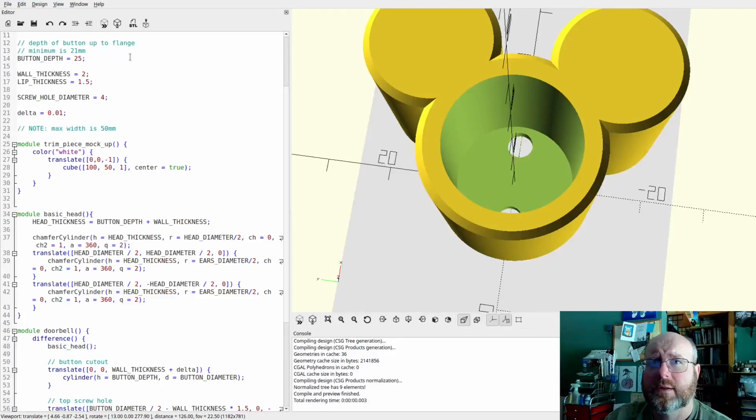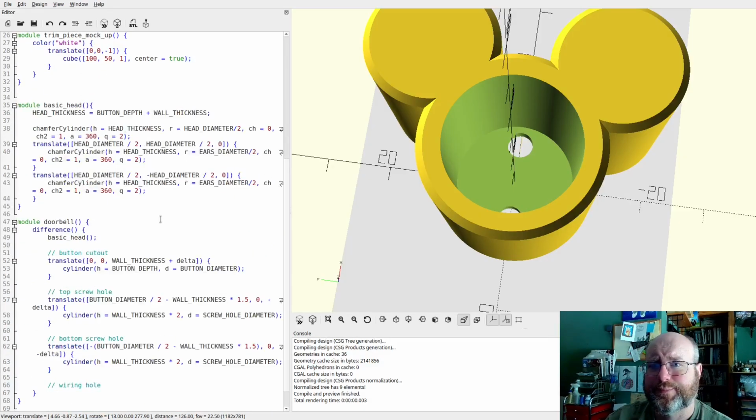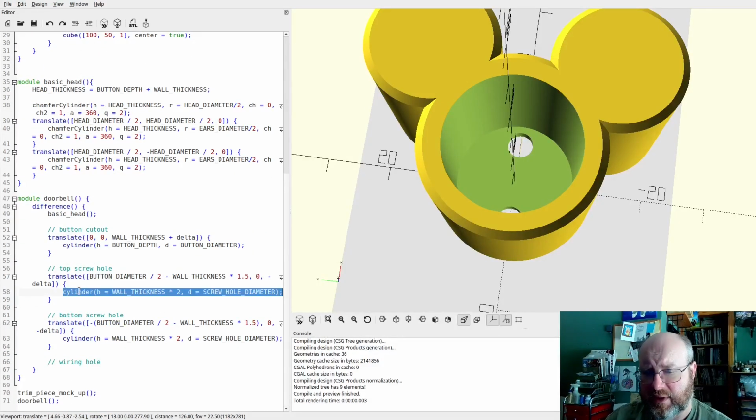Now, let's make this easy on myself. The wire is really tiny, right? 4 millimeters is probably enough, but I'm going to call that one 6. And that's going to be this cylinder.